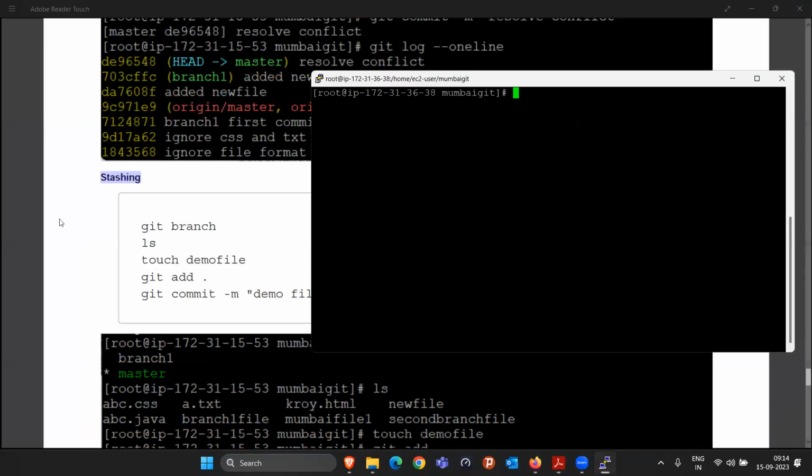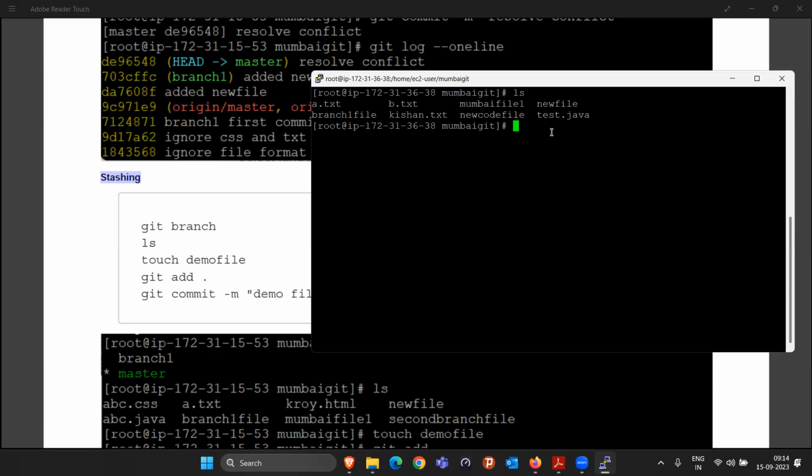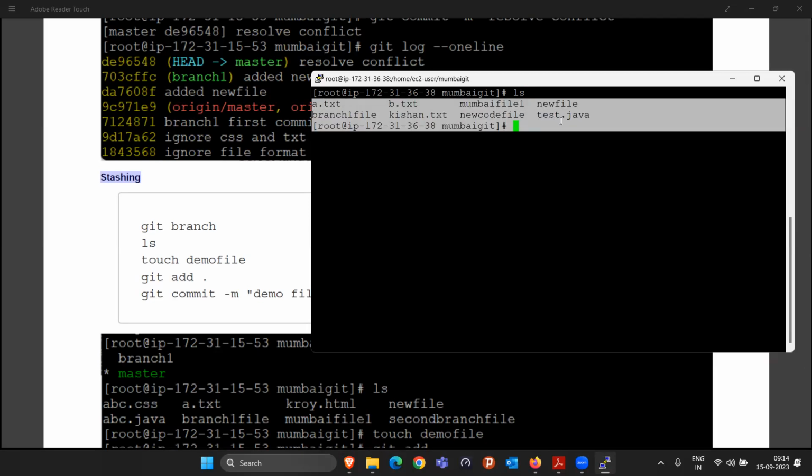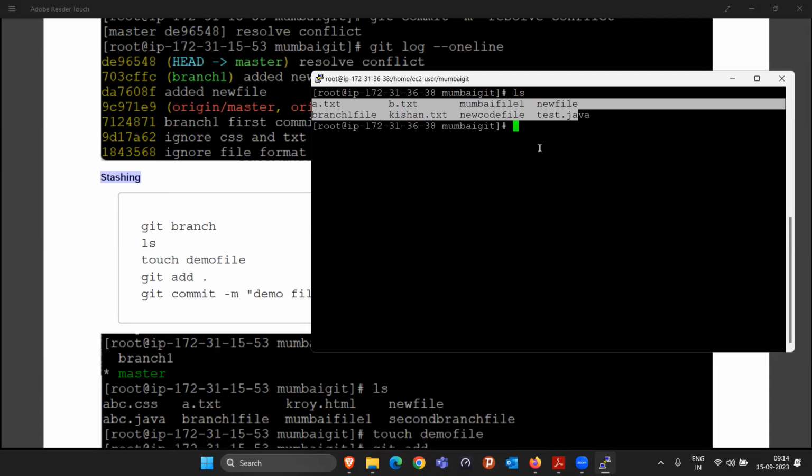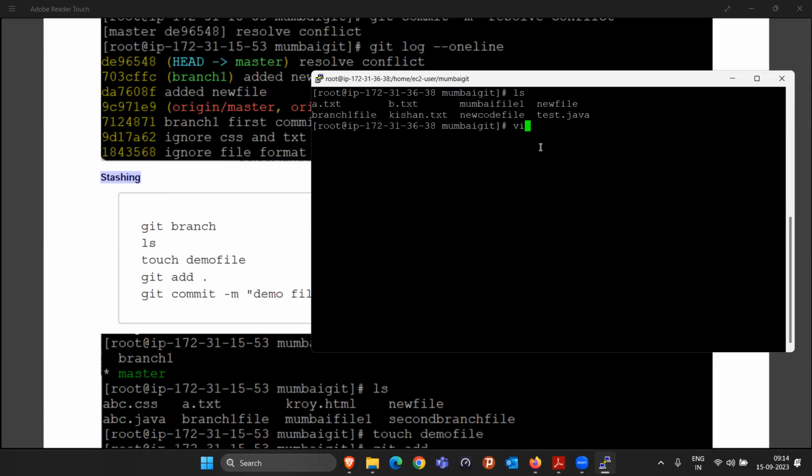So first thing you have to understand, stashing is going to work only on the file which is committed. Is this making sense to all of you? If I am saying that stashing is a command which can work only on the file which is committed, that means if I create a new file, that is still present in the working space, so stashing is not going to work on that. Stashing will work if the file is already committed, like all these files. Now the benefit of the stashing is, take an example, Mumbai file 1 is already committed, right?